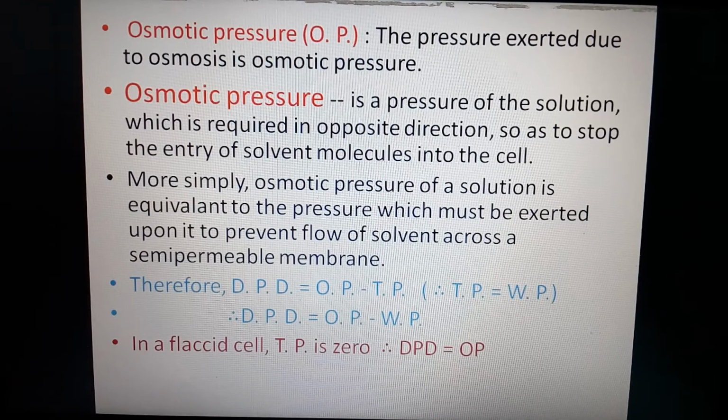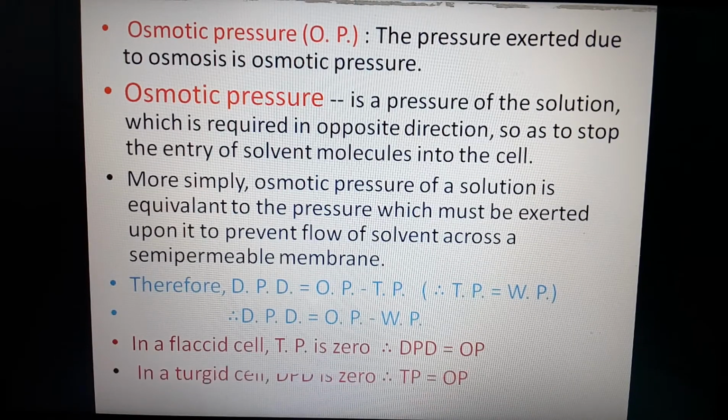So water starts to move from the outside towards the cell cytoplasm. And as water starts to enter the cell cytoplasm, turgor pressure goes on increasing. As turgor pressure increases, osmotic pressure decreases. As osmotic pressure decreases and turgor pressure increases, wall pressure also increases.